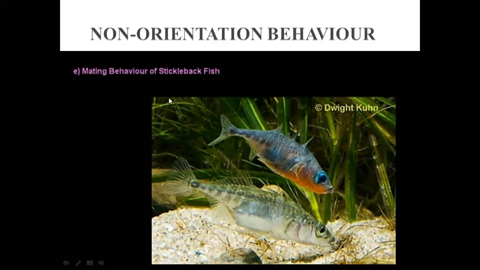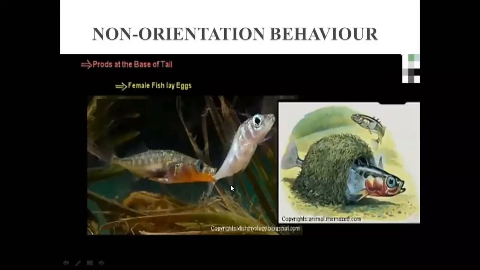For the process of breeding, it changes a few characteristics: its eye color changes into blue, and this trunk region gets red. You can see that it has turned its color into red. It shows this just to attract the female stickleback fish.